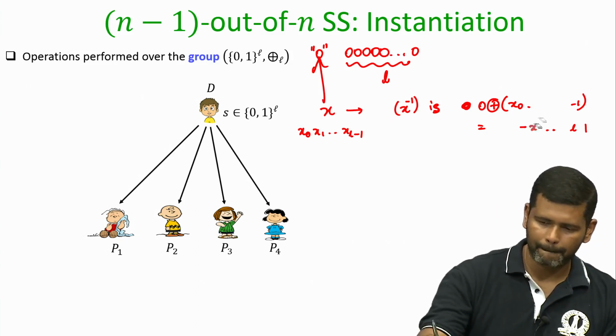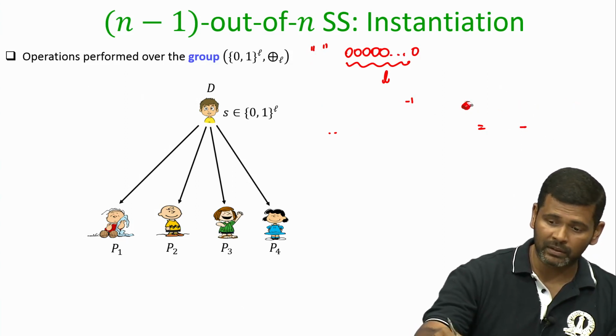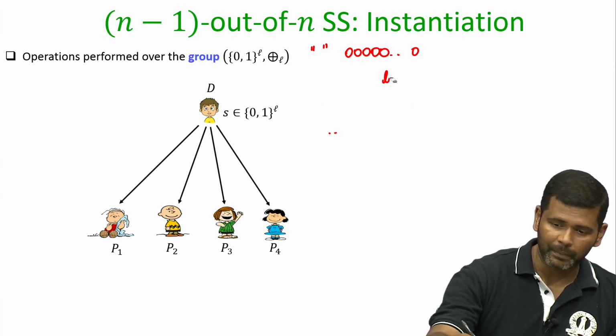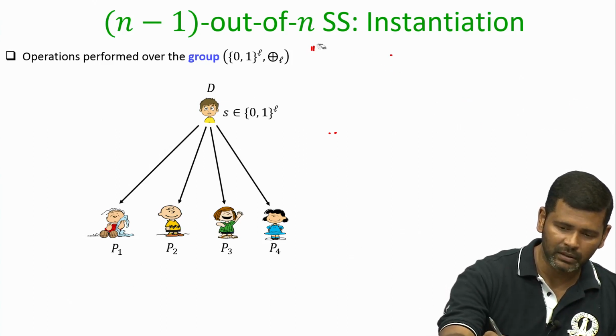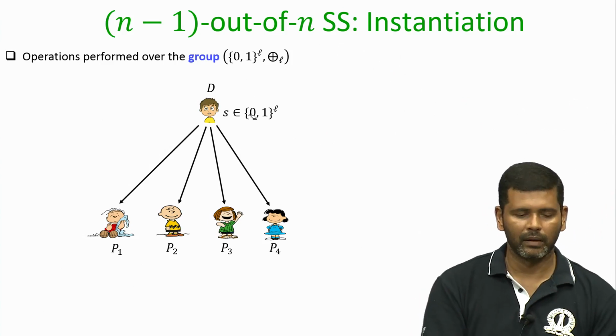So it satisfies, in fact this is an abelian group, because the XOR operation even satisfies the commutative property.